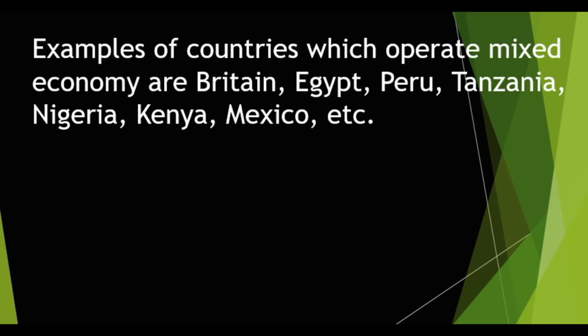When we talk about the government, we talk about the state. The state takes an active part in the management, production, and distribution of income generating things. So the economy of Nigeria has both the state and the private individuals active.